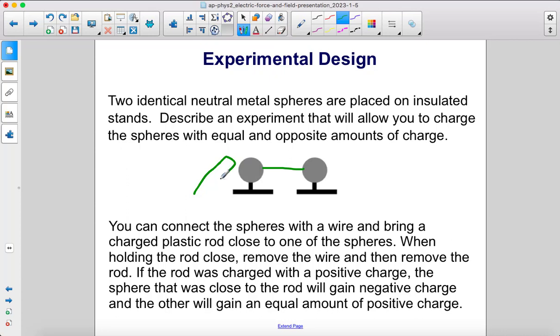Let's say it's a positively charged rod, so electrons from the right sphere are going to be attracted to it, and they're going to end up on the left sphere. They're going to go across the wire this way and end up over here. So if this rod was charged with a positive charge, the sphere that was close to the rod will end up negatively charged. The other sphere will gain an equal amount of positive charge because it's just due to the missing electrons. So while the rod is still close, you should disconnect the wire, and that will leave the two spheres equal and oppositely charged.